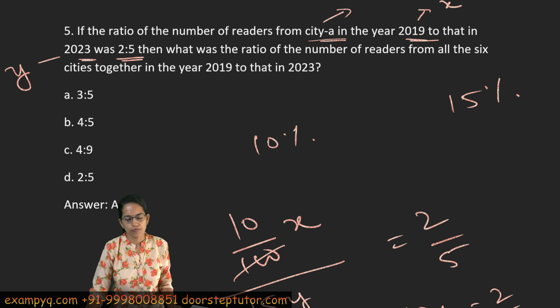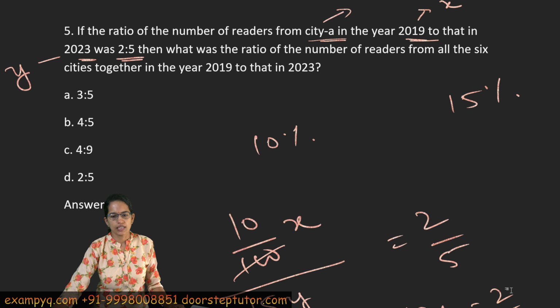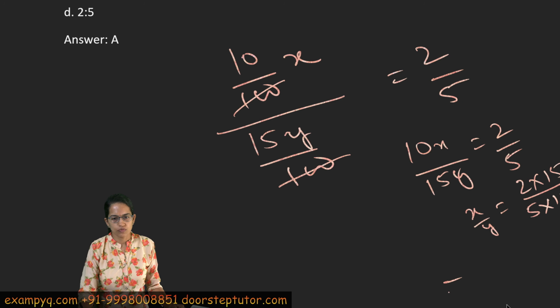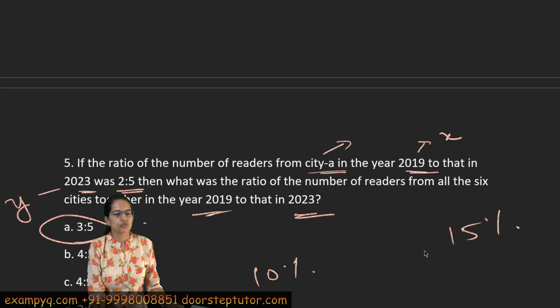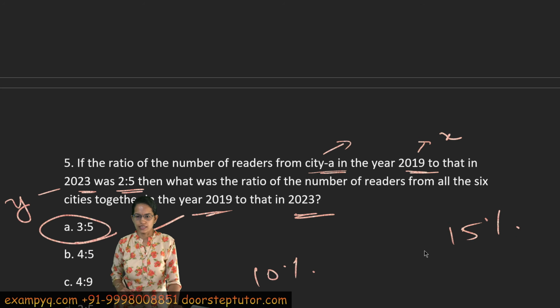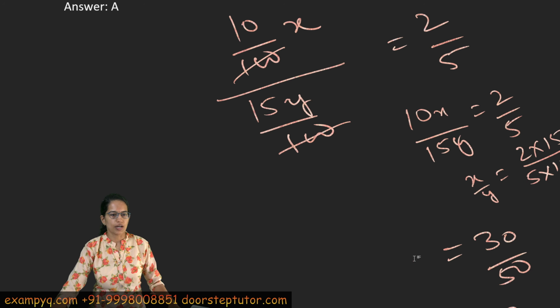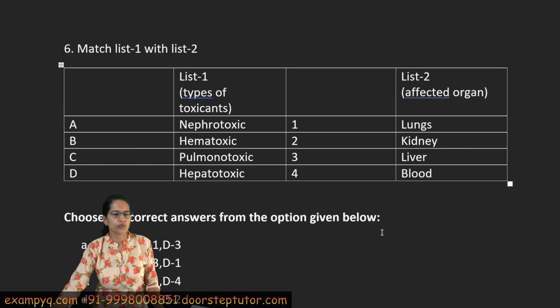is in the ratio of 2 into 15 divided by 5 into 10, which equals 30 by 50 or 3 by 5. So this is the total population of X by Y for the year 2019 to 2023. So 3:5 would be the correct answer in this case. I hope that's clear so far, right? Let's move on to the next question.